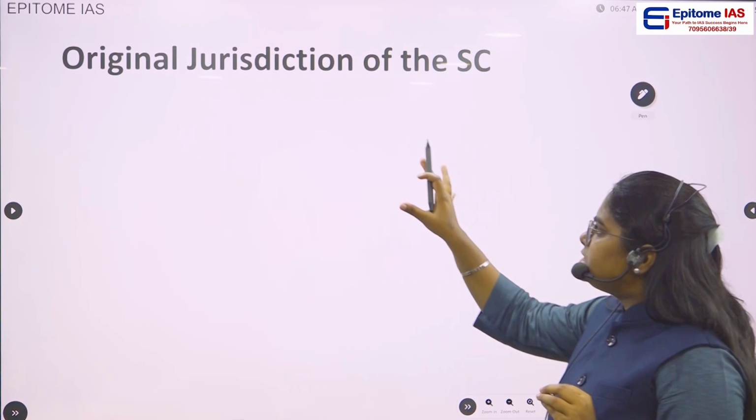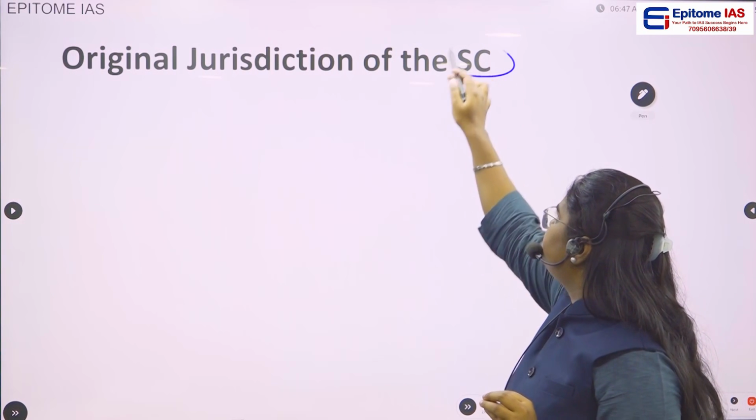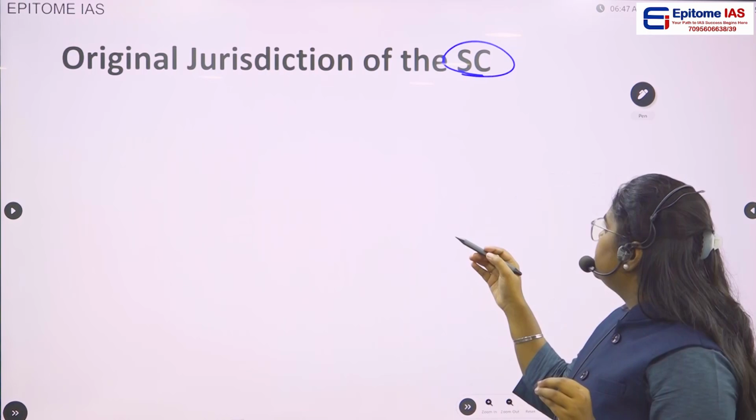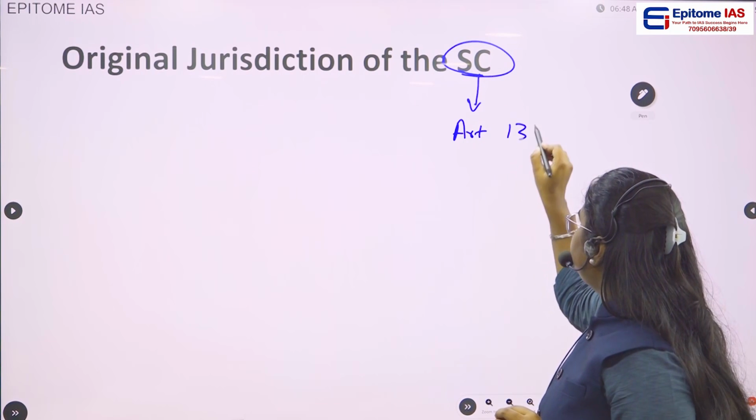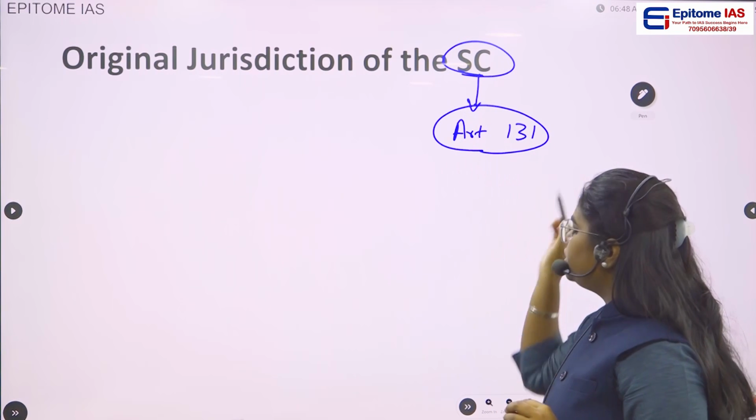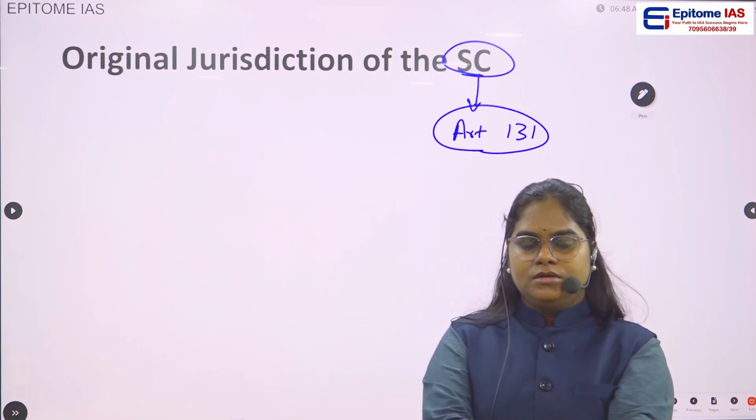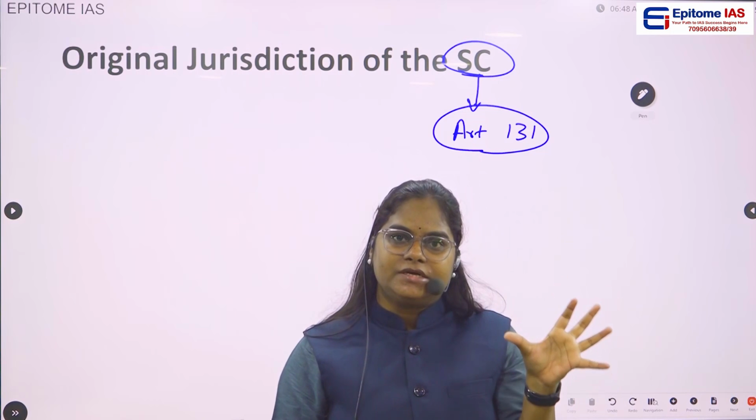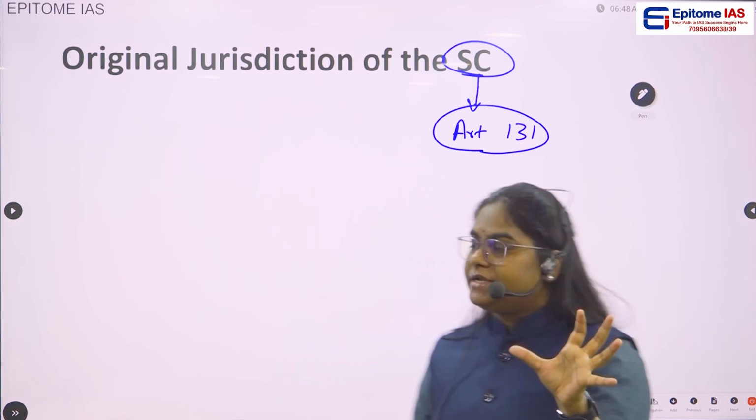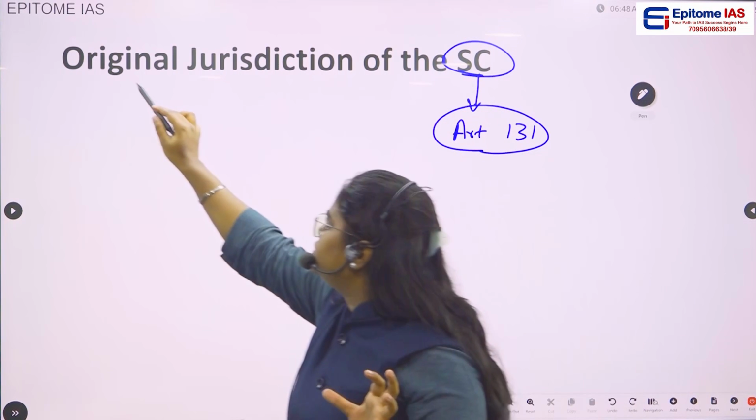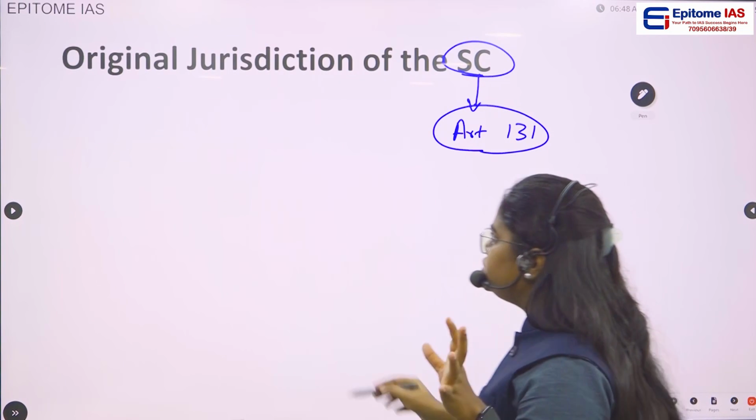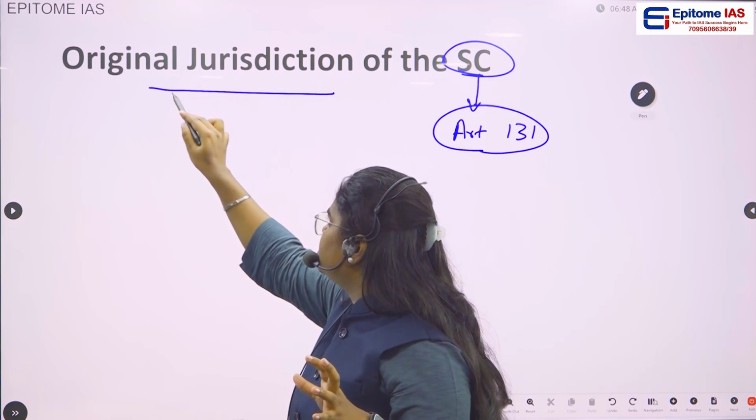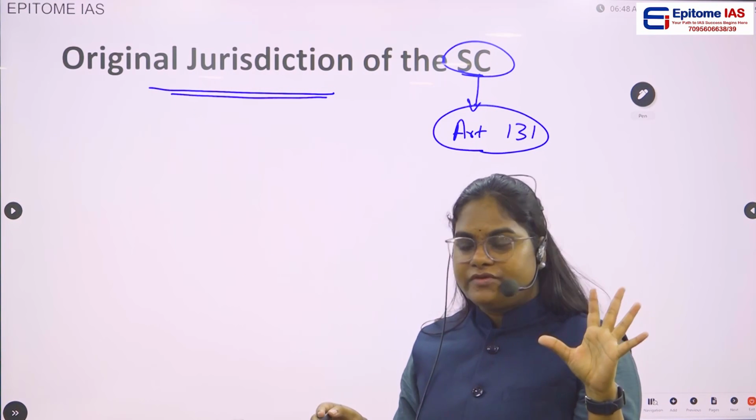So this is the original jurisdiction of the Supreme Court of India. This comes under Article 131 of the Indian Constitution. You have to remember this. Under Article 131 of the Indian Constitution, it talks about the original jurisdiction of the Supreme Court of India. So we'll be seeing what these original jurisdictions given to the Supreme Court of India are.